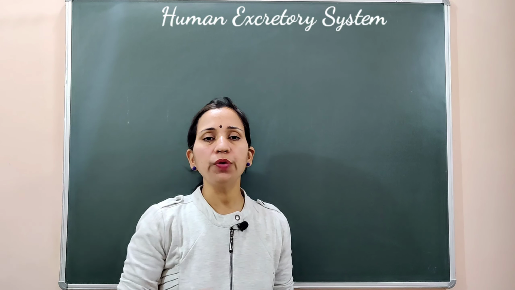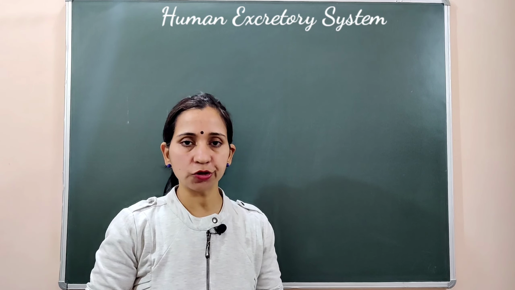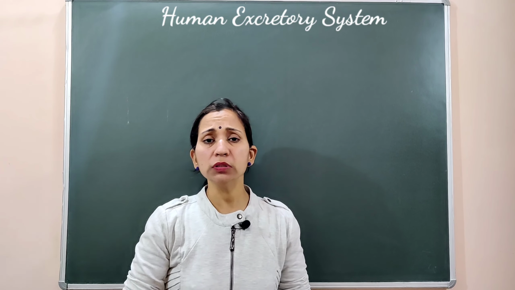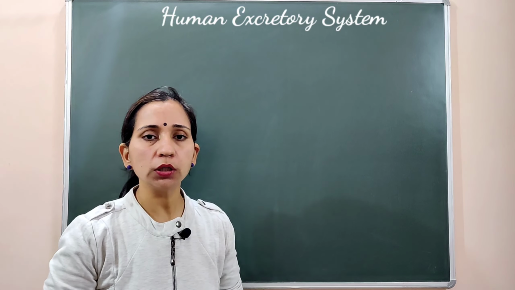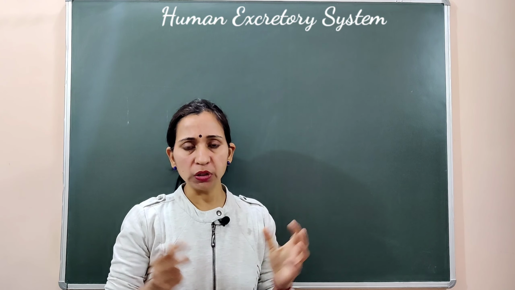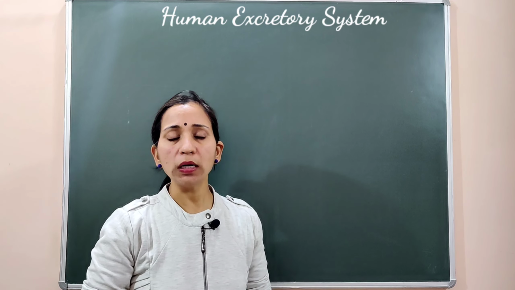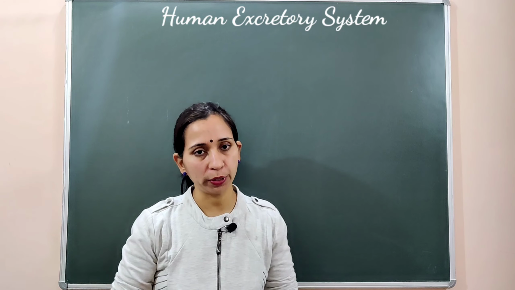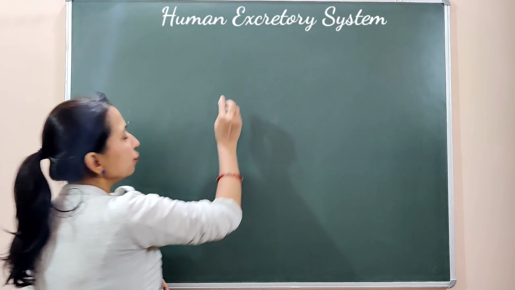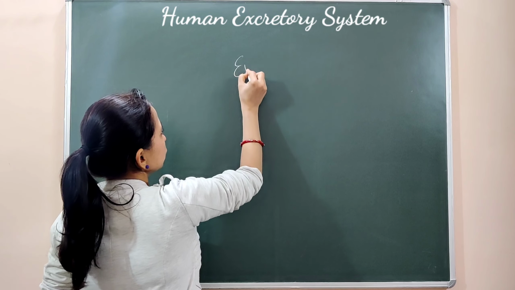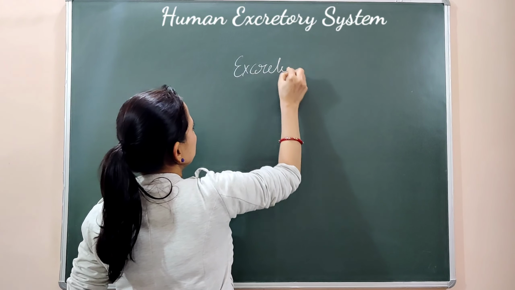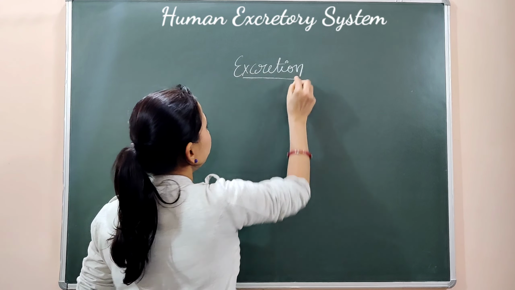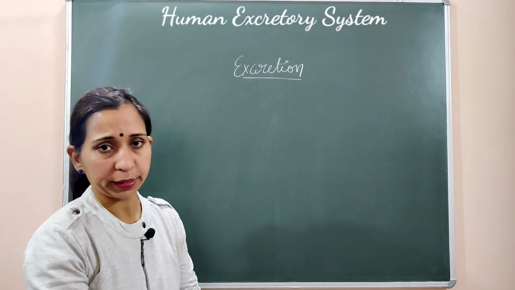Students, in today's video, we are going to discuss excretion in human beings. Before starting the complete explanation of the human excretory system, first we need to understand what the different organs are which perform the excretion function in the human being. So let's start. In the case of human beings, the process of excretion is performed by two organs.